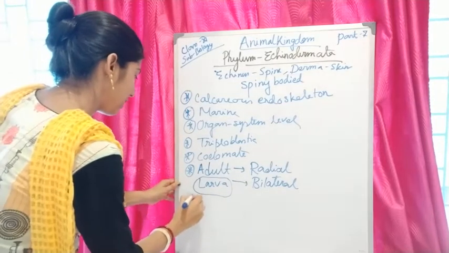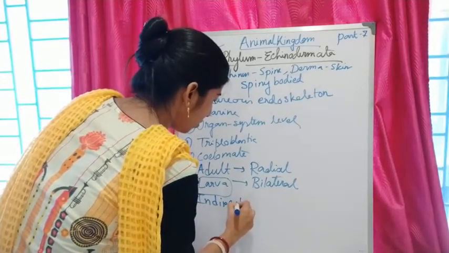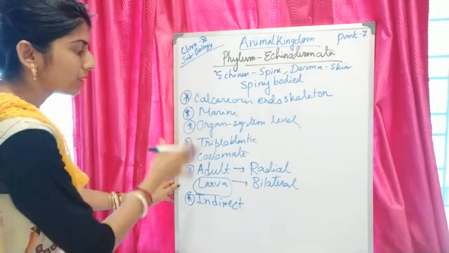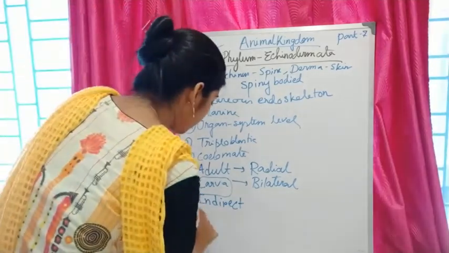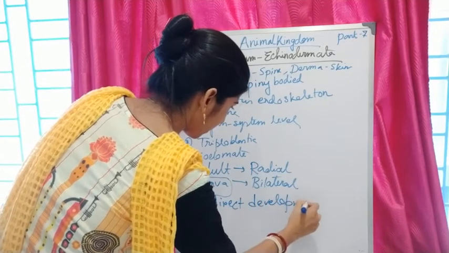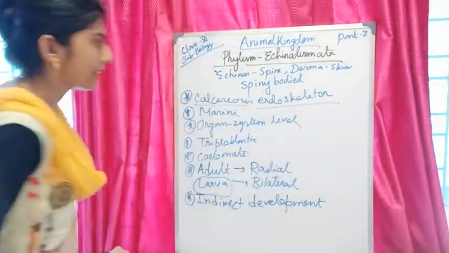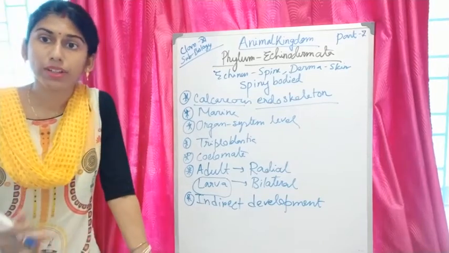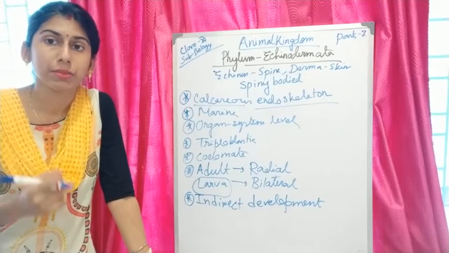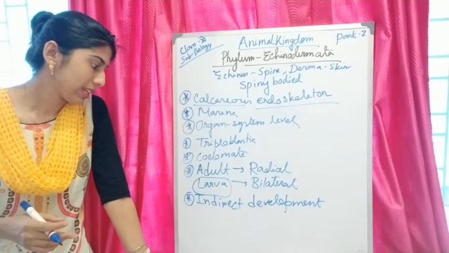No need to memorize this, because if you know the meaning of all these terms, you can easily identify their characters. Indirect development. Calcareous endoskeleton means their body is quite hard, and it is made up of calcium. That's why we mention that they have a calcareous endoskeleton.